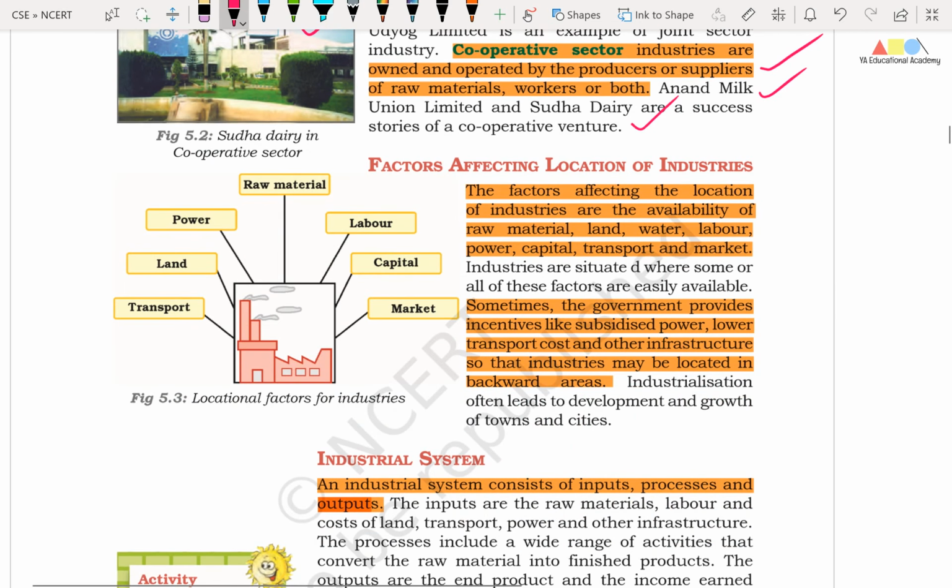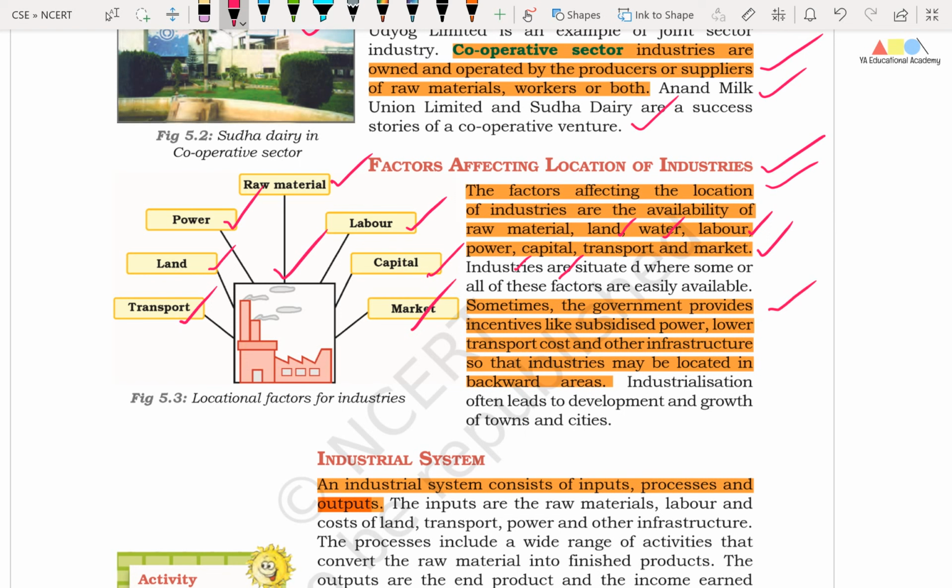Okay friends, now we will see the important aspects, that is the locational factors of industries. Here in this picture we can see the important locational factors are raw material, labor, capital, market, and similarly transport, land and power. The factors affecting the location of industries are the availability of raw material, land, water, labor, power, capital, transport and market.